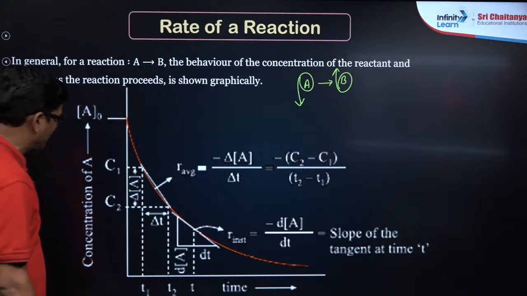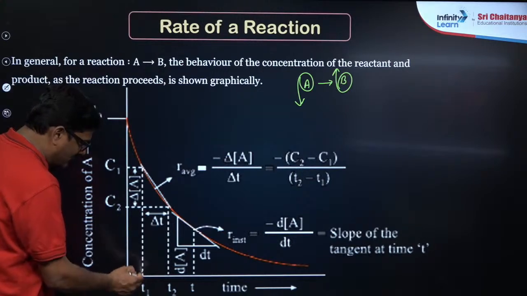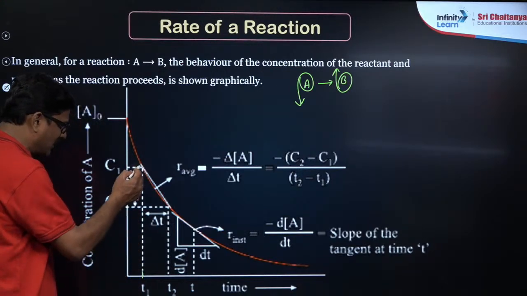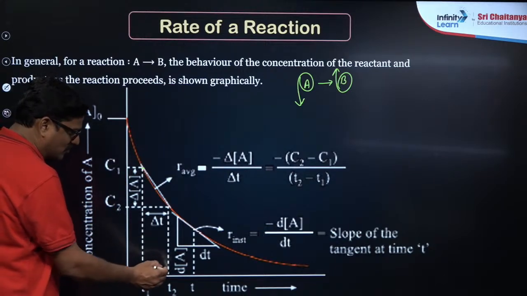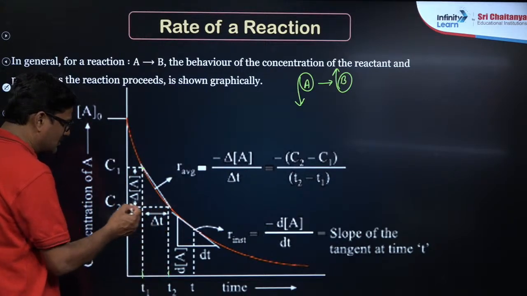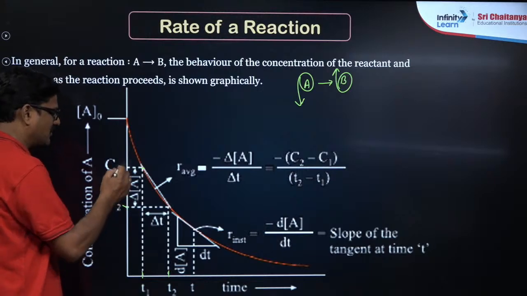Now suppose at time t1 the concentration of the reactant is C1, and at time t2 the concentration of the reactant becomes C2.